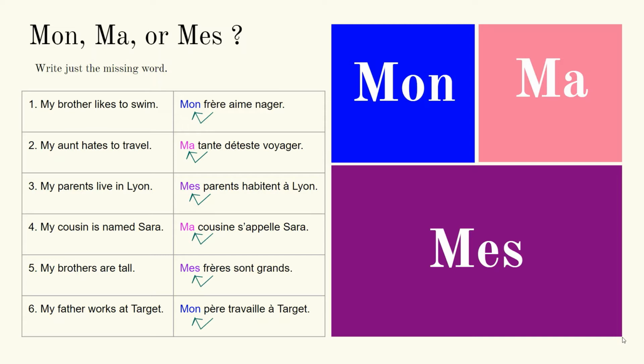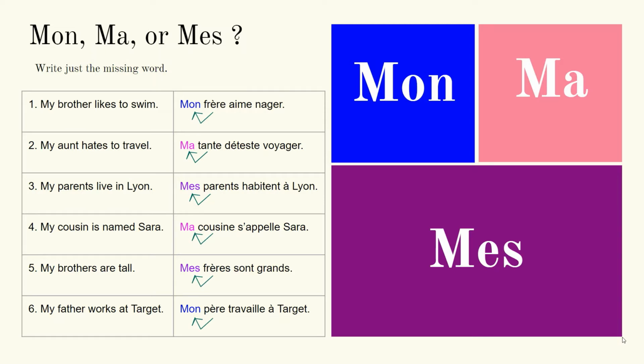Number 1, my brother likes to swim. Mon frère aime nager. Why is it mon? Well, look at the family word. Frère is a brother, that's one guy, should be mon. Number 2, my aunt hates to travel. Ma tante déteste voyager. Why did I choose ma? Well, the word tante decided on the answer. Your aunt is one woman, should be ma.